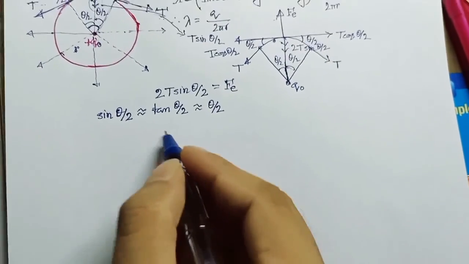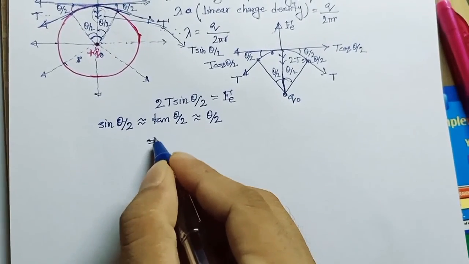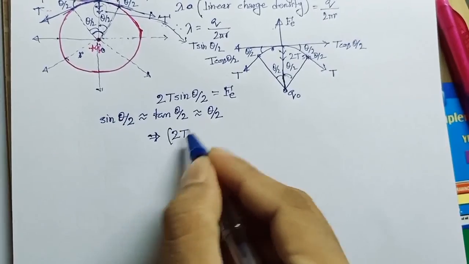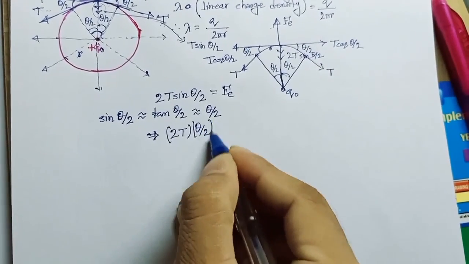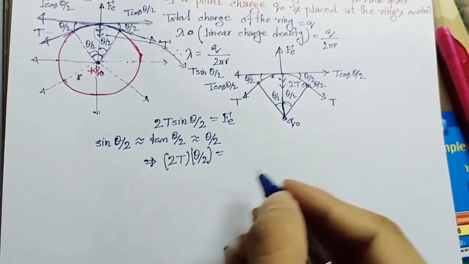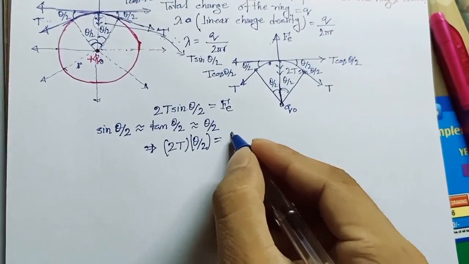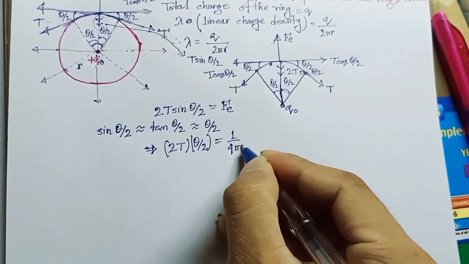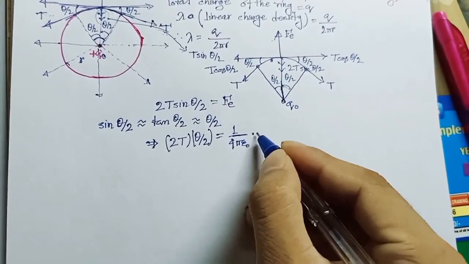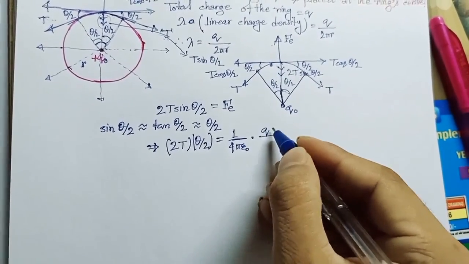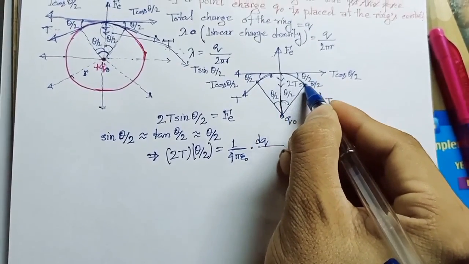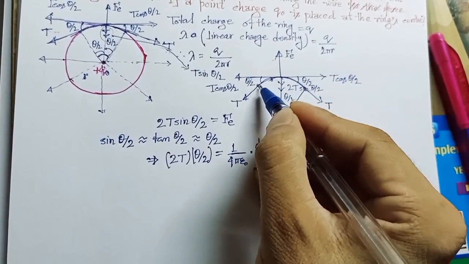Now we will replace this as 2T into theta divided by 2, which will be equal to the electrostatic force of interaction. The electrostatic force of interaction between this element is equal to 1 divided by 4 pi epsilon naught into dq q naught divided by r square, where dq is the charge of this small element whose length is dl.